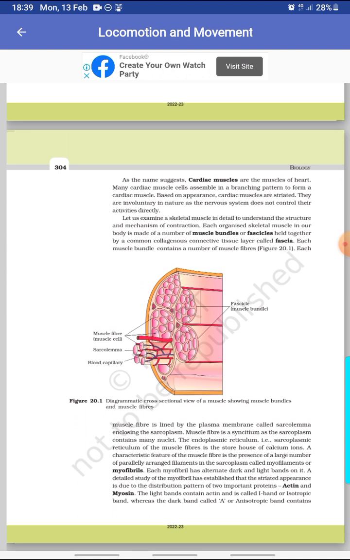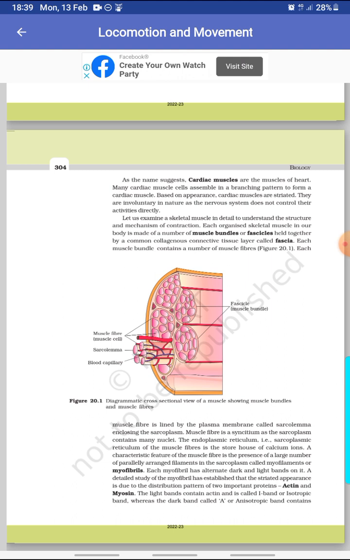As the name suggests, cardiac muscles are the muscles of the heart. Many cardiac muscle cells assemble in a branching pattern to form a cardiac muscle. Based on appearance, cardiac muscles are striated. They are involuntary in nature, as the nervous system does not control their activities directly.